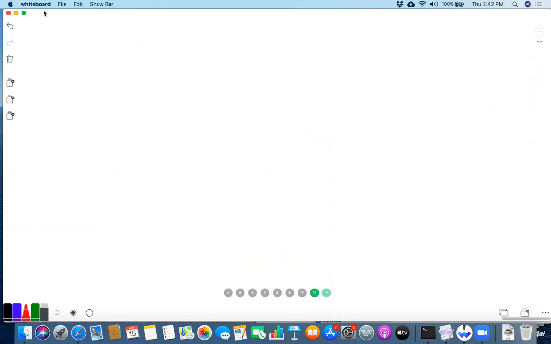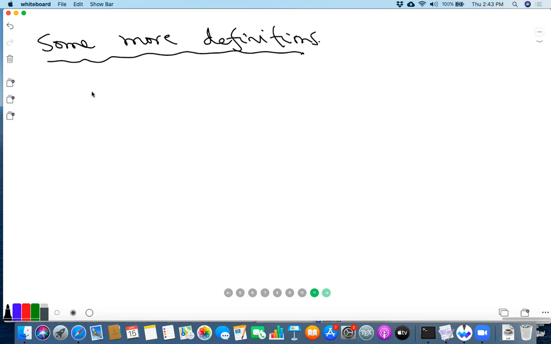Okay. So some more definitions. We define the amplitudes of these perturbations. So delta S square is defined as omega cube over 2 pi square times PR, the amplitude of the scalar fluctuation.